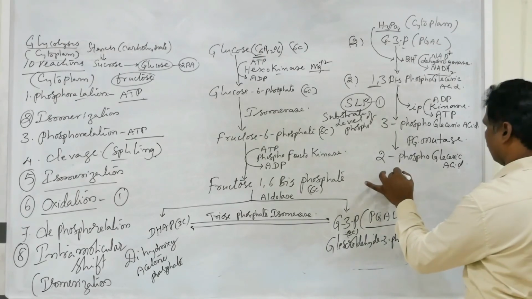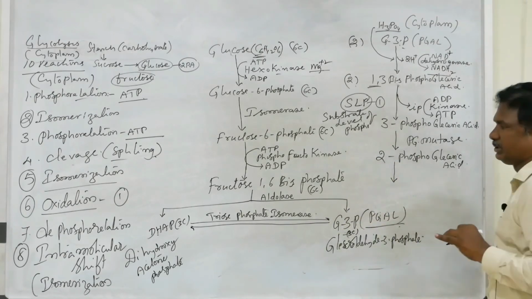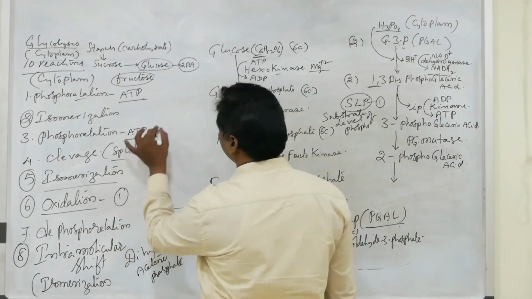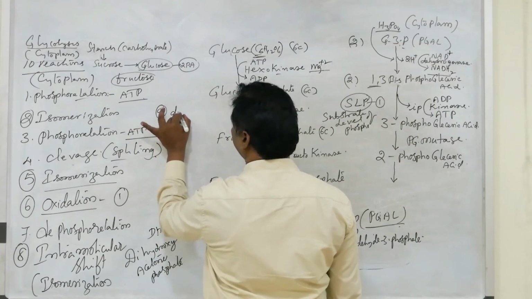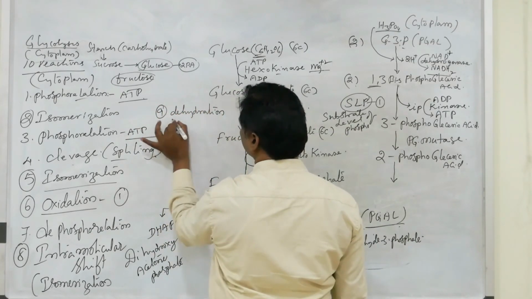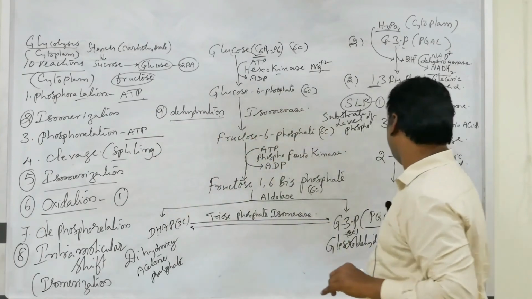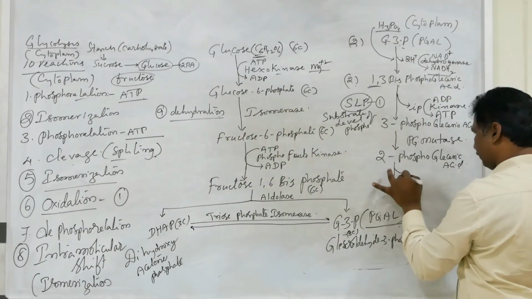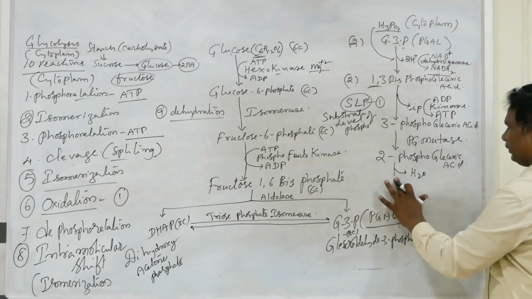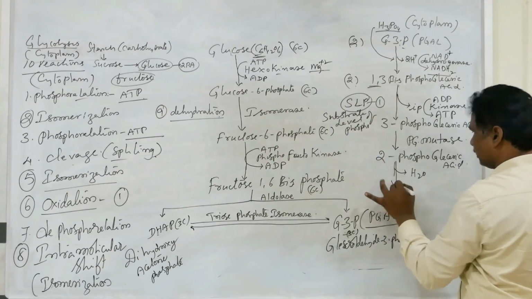So the next step is dehydration. The 9th step, dehydration. Dehydration means loss of hydrogen from the substrate.